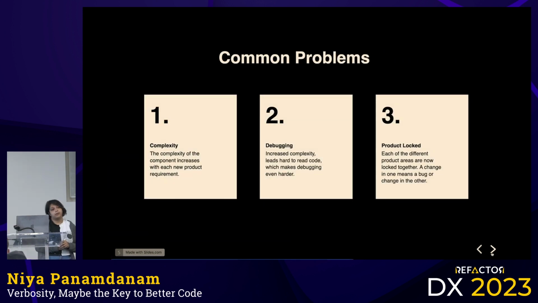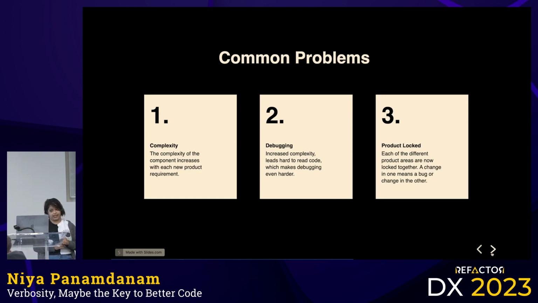We're hitting three common problems at this point with that DRY code principle, following that blindly. We're hitting complexity, where the component complexity has increased so much, it's really hard to figure out what's happening in there. And with each new product requirement, it's just continuing to make that component worse. Debugging. If there's a bug in there, well, good luck to you.